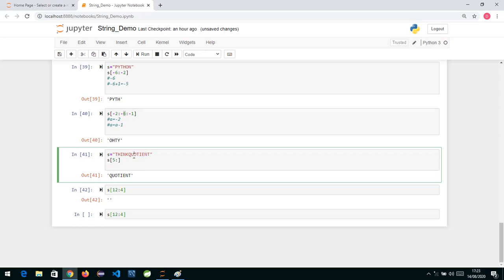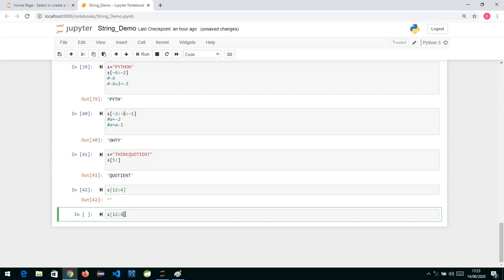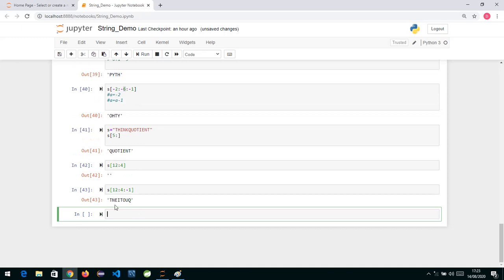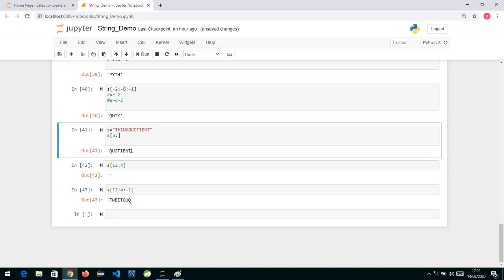From 12 I want to extract 11, from 11 then 10, from 10 then 9th. So we are decrementing the value, so the index is becoming 12, 11, 10, 9 accordingly. So the step value we have to write is minus 1. Minus means go on decreasing. Now if you see, this is exactly the reverse of the word we have seen over here, quotient.